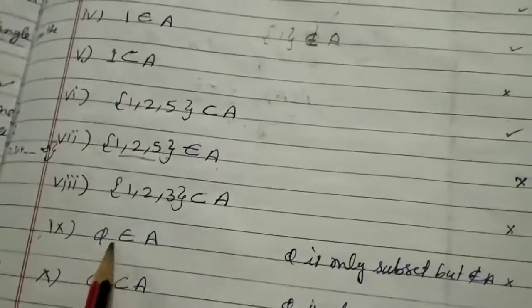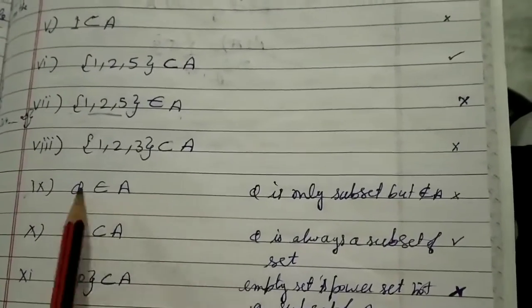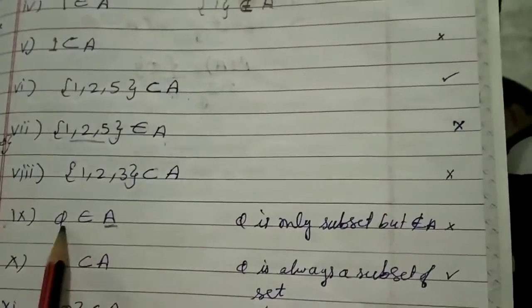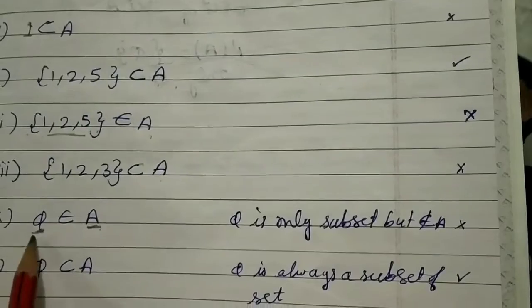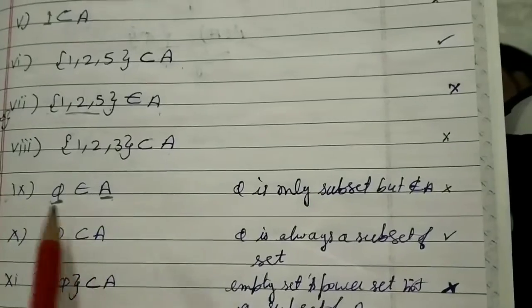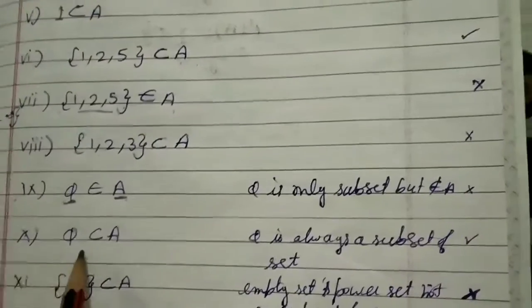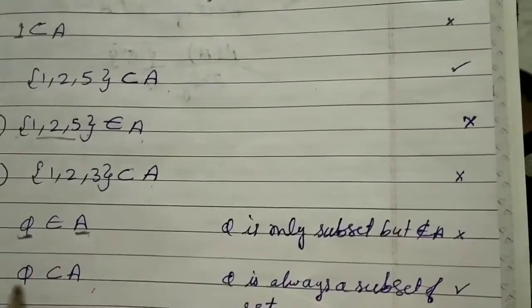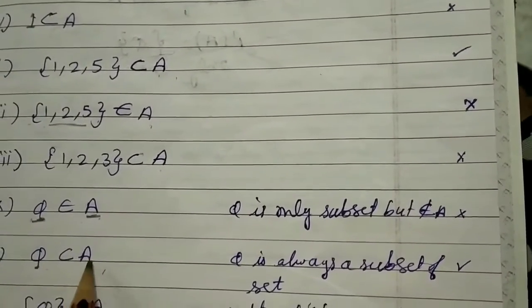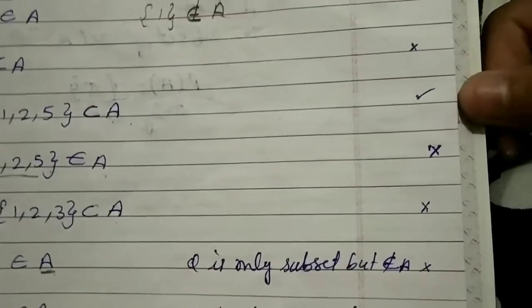Now 9th part, {5} belongs to A. {5} is only a subset, it is not an element. Whenever we make subsets of any set, we take elements without curly brackets. So {5} is only a subset, so it does not belong to A, so it is wrong. Now 10th part, {5} contained in A. Yes, because {5} is always a subset of A. So {5} is contained in A.